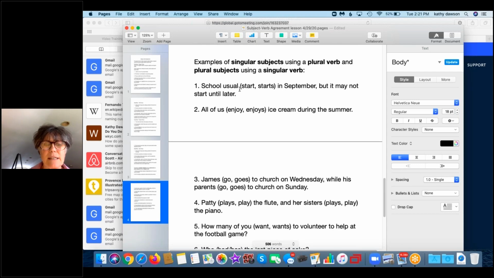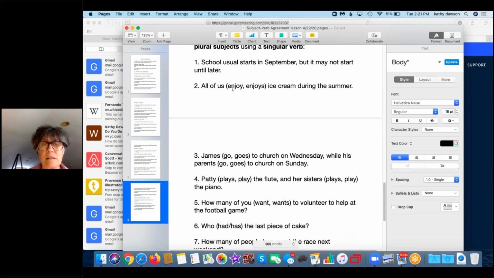School usually, now school is singular, but in this case, we're going to use a plural verb. So, school usually starts in September, but it may not start until later. You wouldn't say school usually start in September. School, singular subject, usually starts, plural verb.